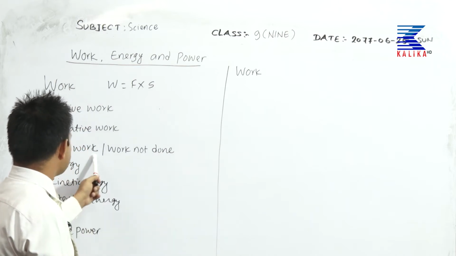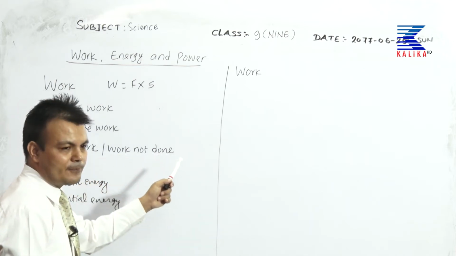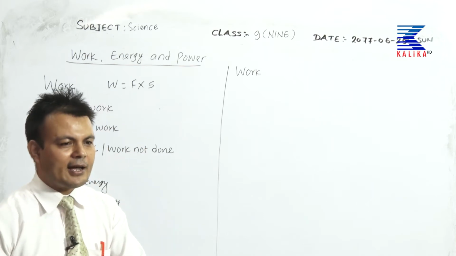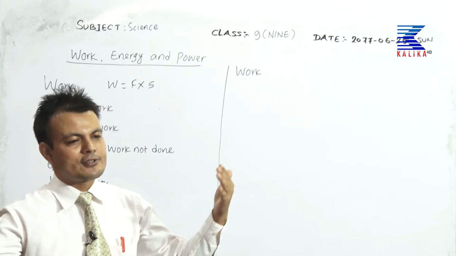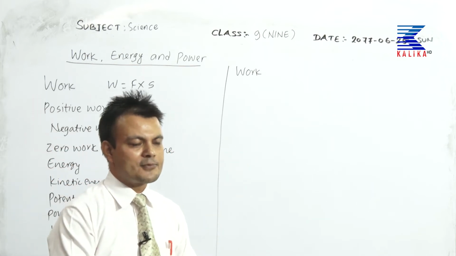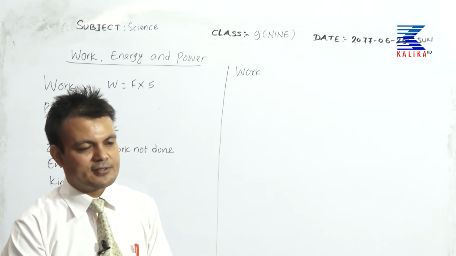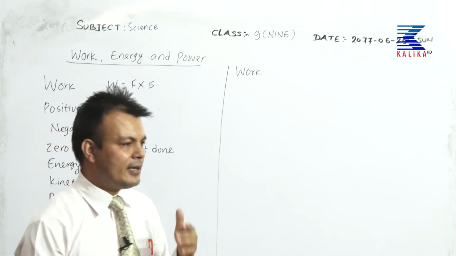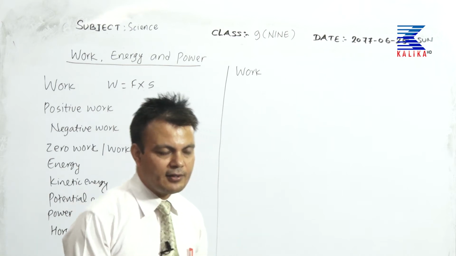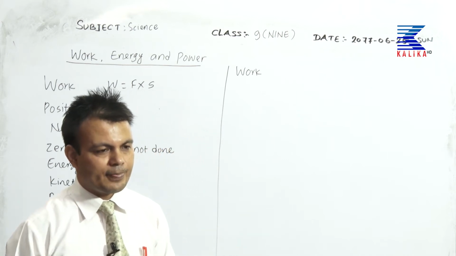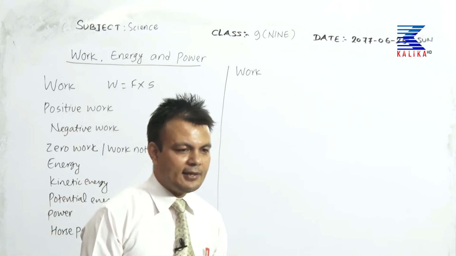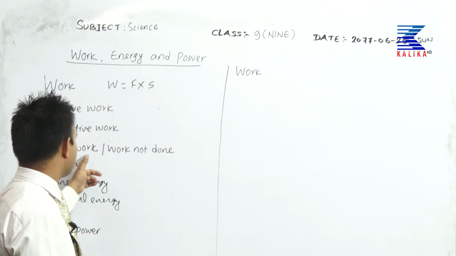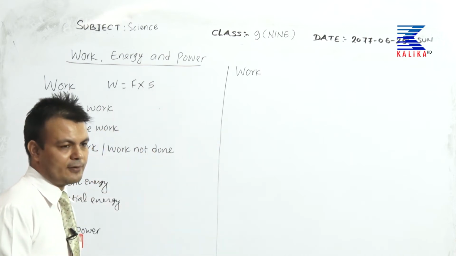Well, zero work done, or work not done. So what does it mean? Some people say, for example, one student sitting at a table reading 10 books a day, preparing for exams and reading hundreds and thousands of pages. So in general speaking, we say he is working hard. He is working. But in science, he hasn't done any work. So that is called zero work done, or work not done.